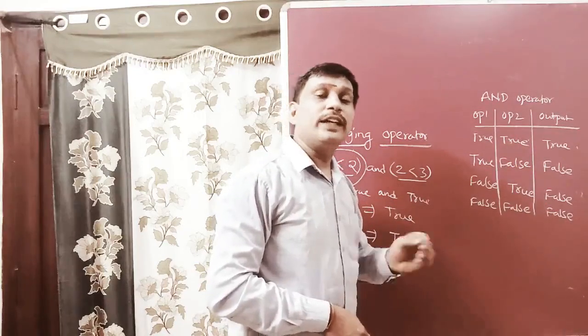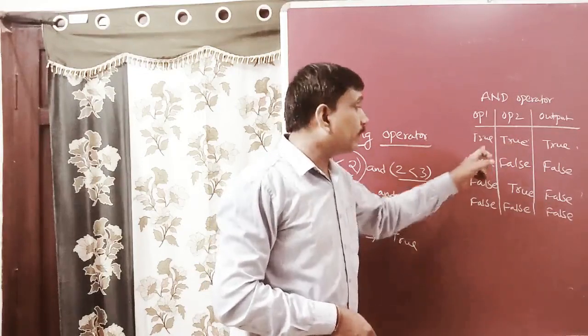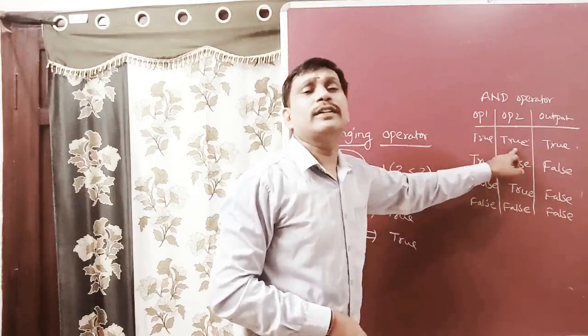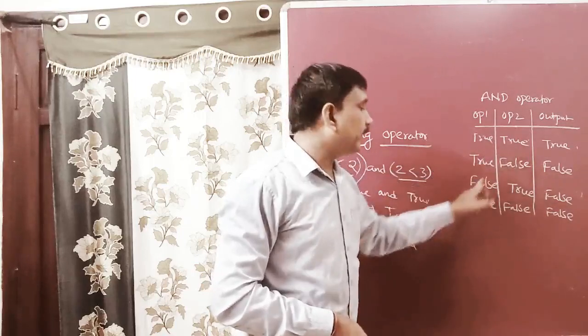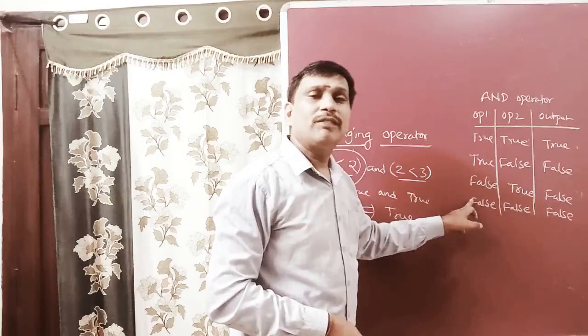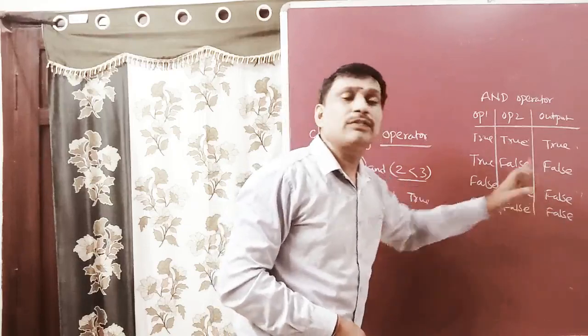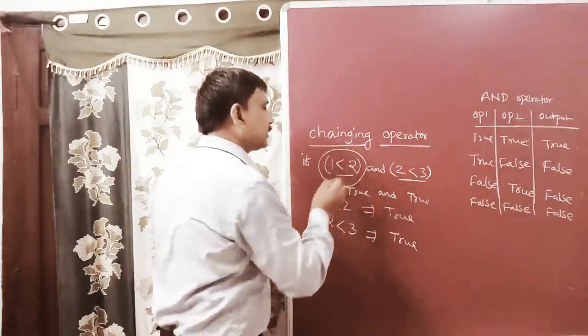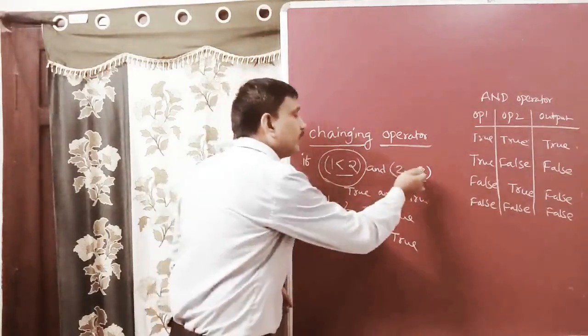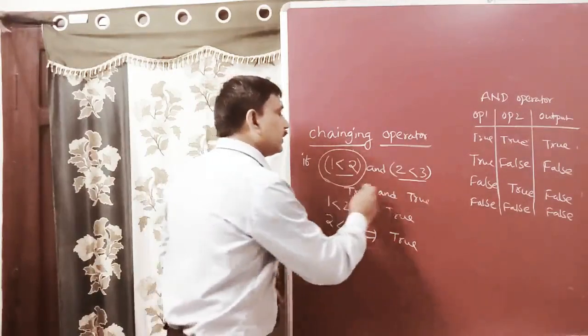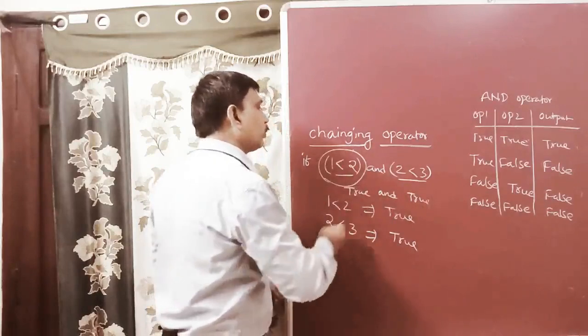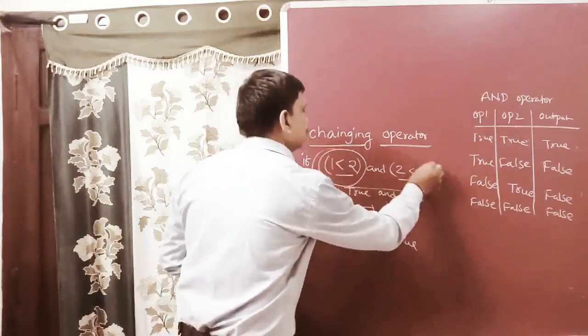Why? Because if any one is false, the output is false. When the first one is true, we check whether the second is true or false. Here the first one is already false, that's why our output returns false. In this case, first one is true and second one is also true, so it returns true.